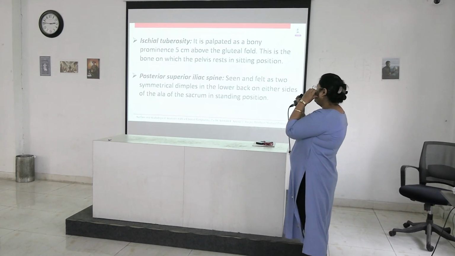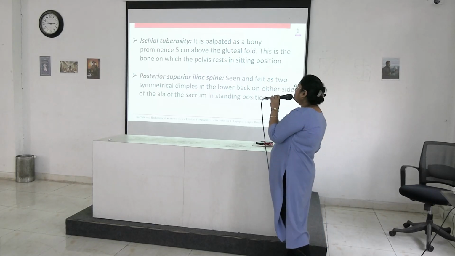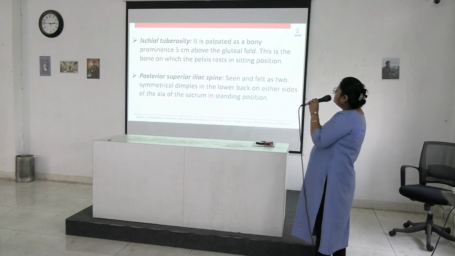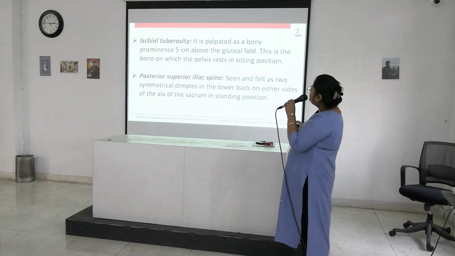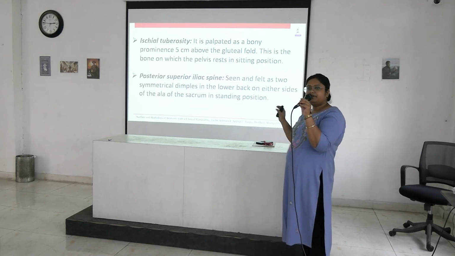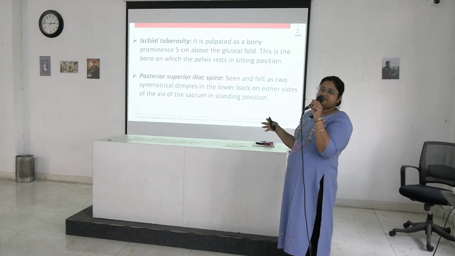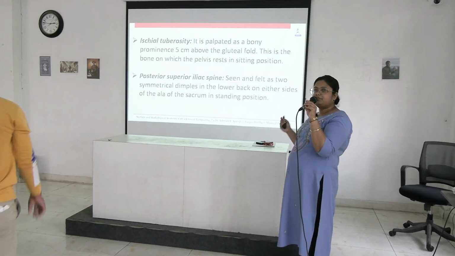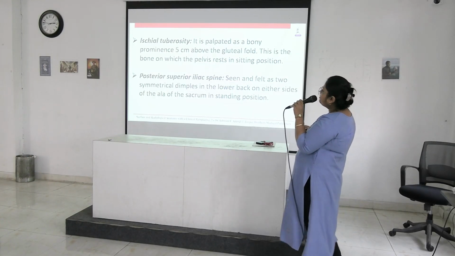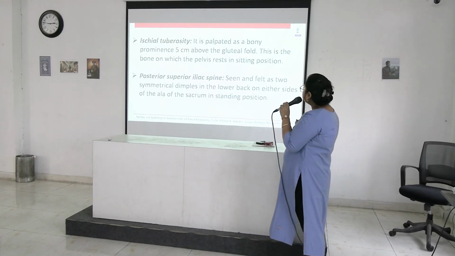Next is ischial tuberosity. This is palpated as a bony prominence 5 centimeter above the gluteal fold. This is the bone on which the pelvis rests in sitting position. This is also an important landmark during dissection or during some surgical incision. Ischial tuberosity, palpated as bony prominence 5 centimeter above the gluteal fold.